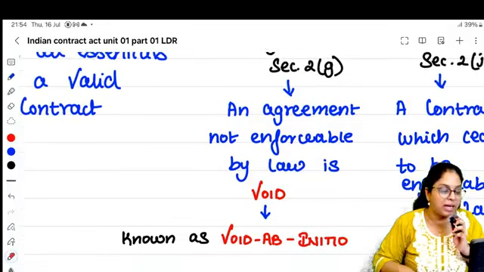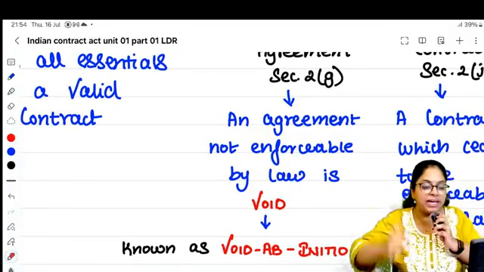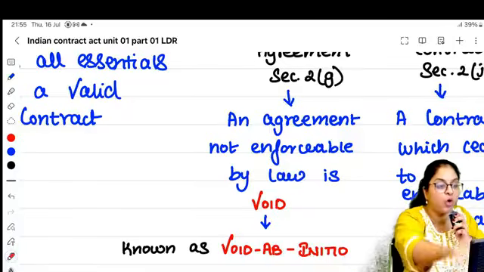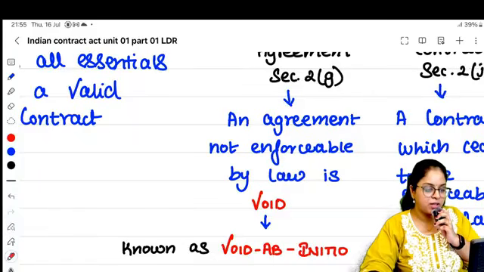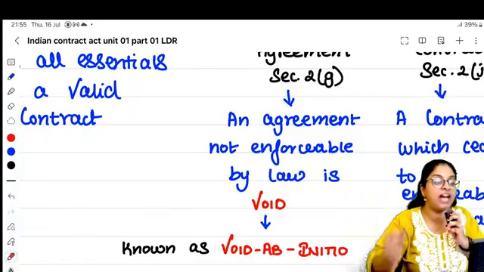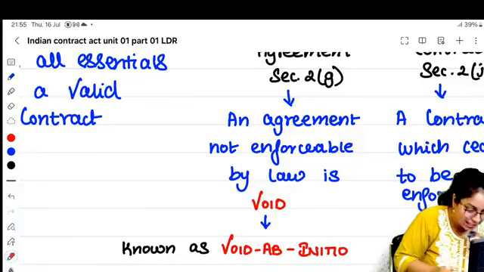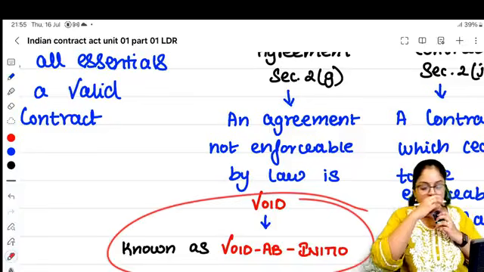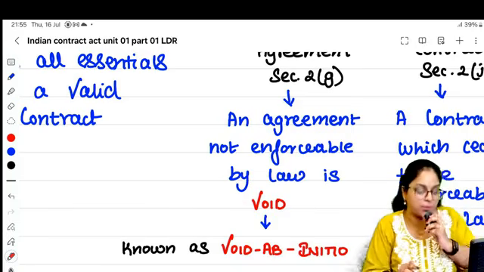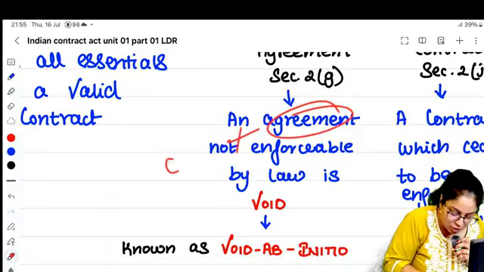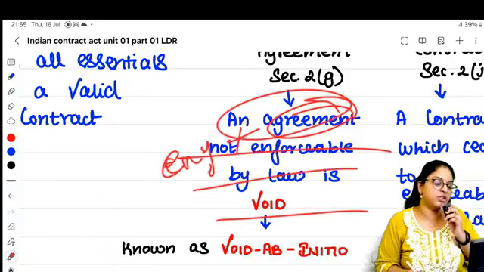A void agreement is an agreement that is not enforceable by law. கோர்ட்ல போய் நிக்க முடியாது. Court will ask you, why did you enter into an arrangement with a minor? Right? So a void agreement is void from the very beginning. It's known as void ab initio. The Latin maxim is void ab initio. It is not enforceable. That agreement is not enforceable. And only when an agreement is enforceable, it becomes a contract. Here it is an agreement that is not enforceable by law.